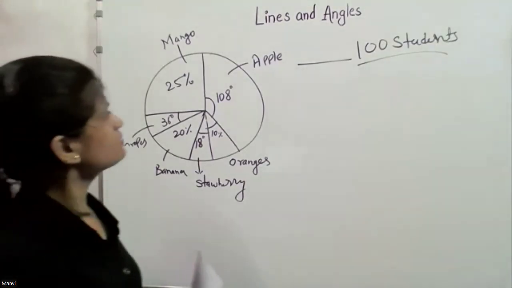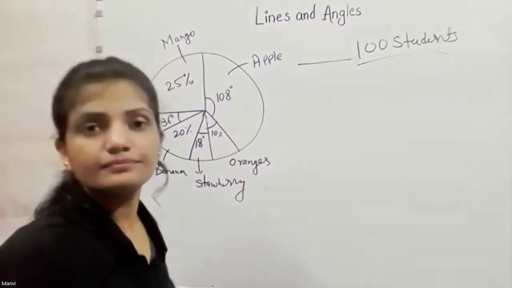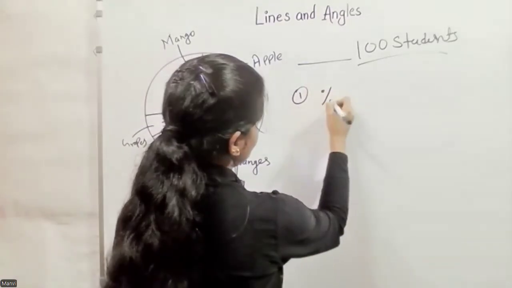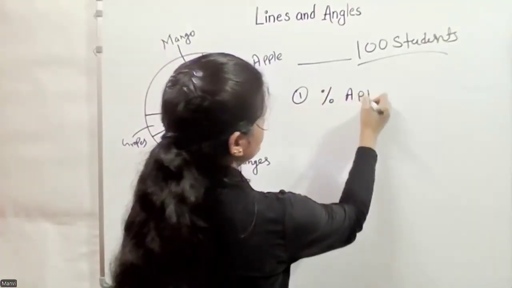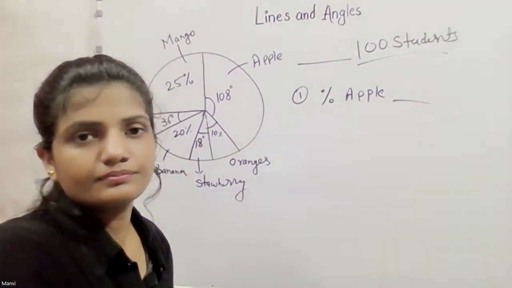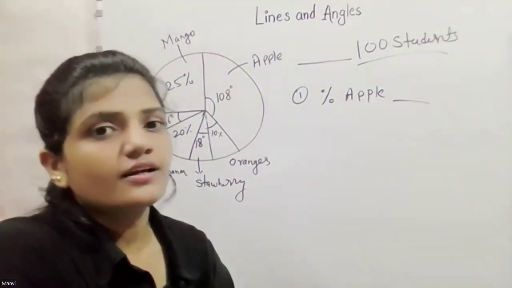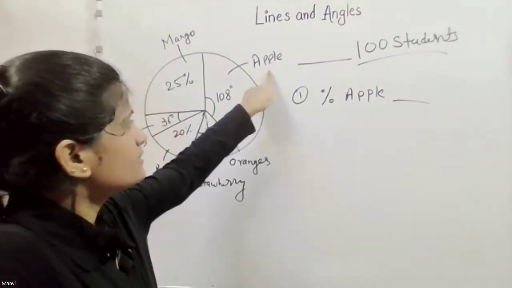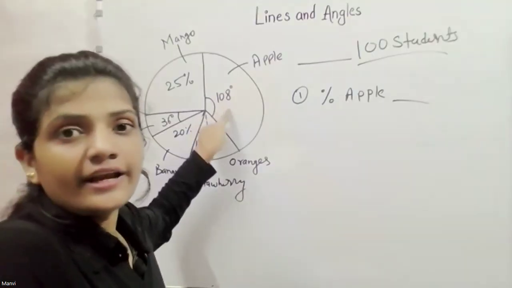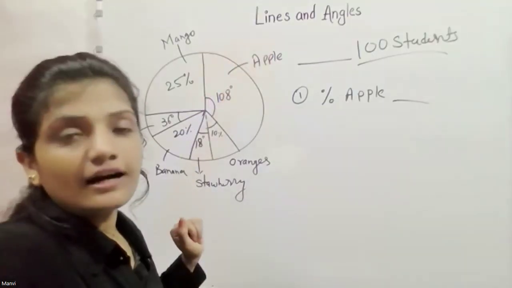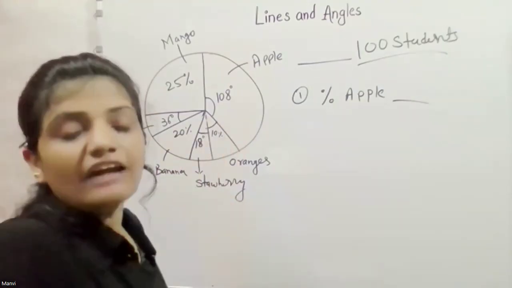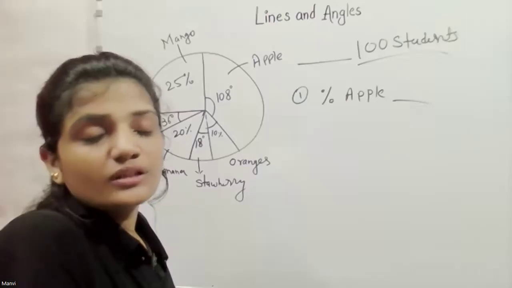What percent of students choose apple? Percentage of students who choose apple. Apple is 108, so write 108 on the top. Total is 360, so write the total on the bottom. And for calculating percentage, multiply this by 100.